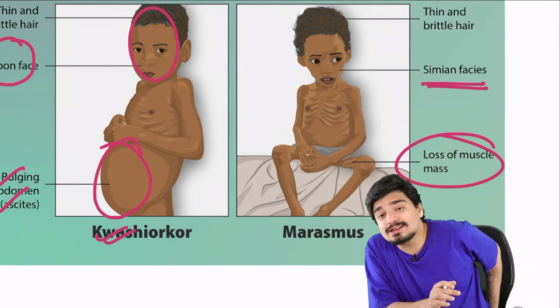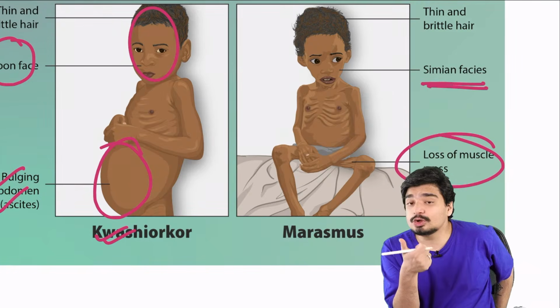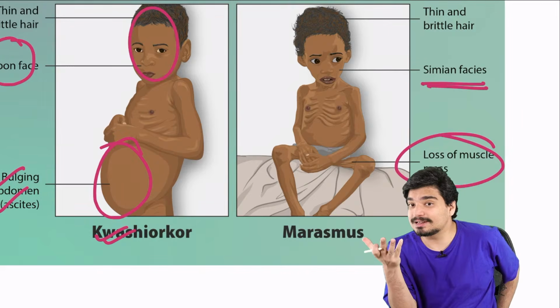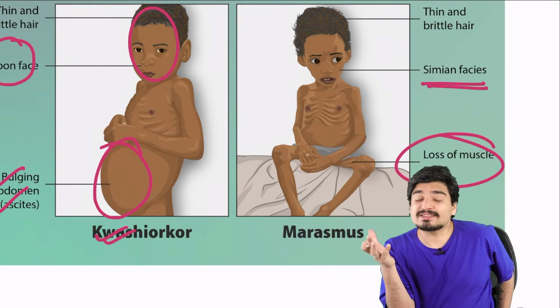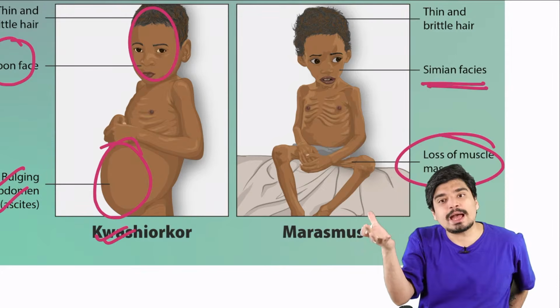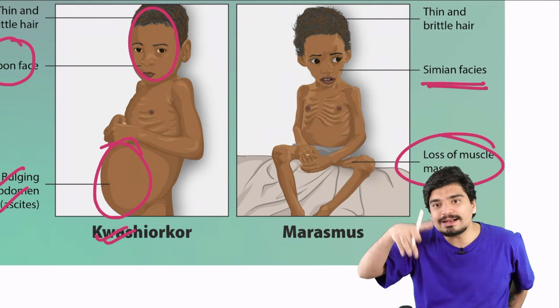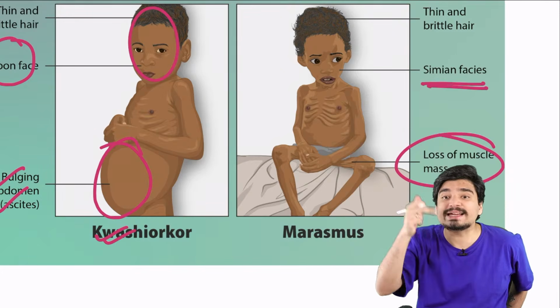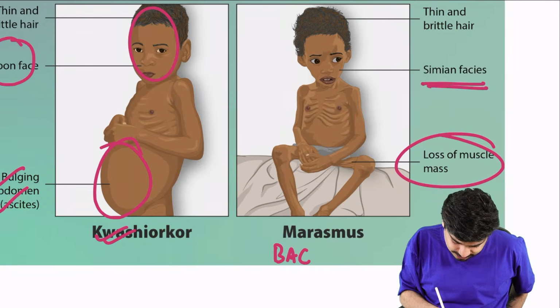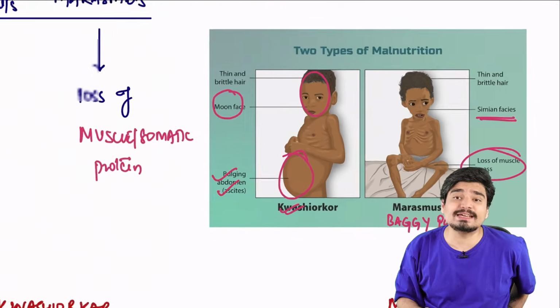If you lose muscle, you'll lose gluteus maximus. Gluteus maximus is the muscle. The buttocks is the muscle. If you lose your gluteus maximus, the skin over your buttocks will start to hang. Because there is no muscle underneath, the skin will hang. This is called baggy pant appearance. So Marasmus will have what? Marasmus will have a baggy pant appearance.